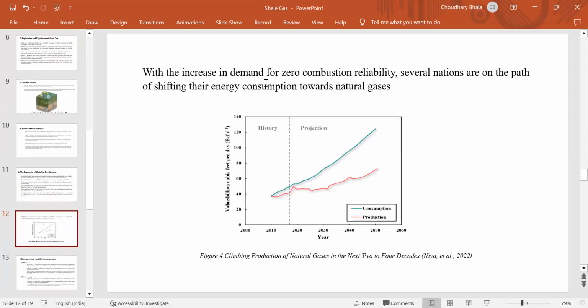Now, with increasing demand for combustion reliability, several nations are on the path of shifting their energy consumption toward natural gas. As we can see, the projection of consumption and production of shale gas is increasing day by day over the next 2 to 4 decades.